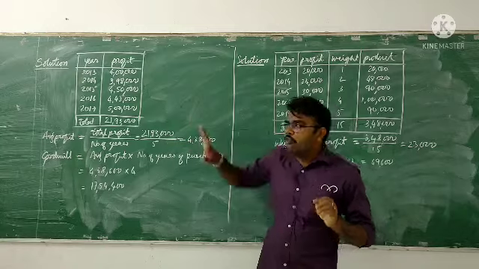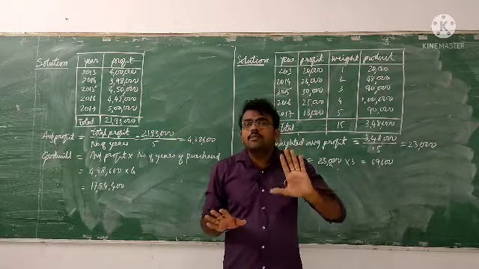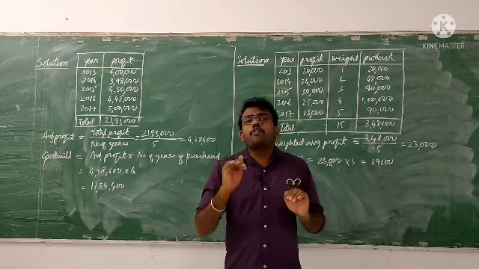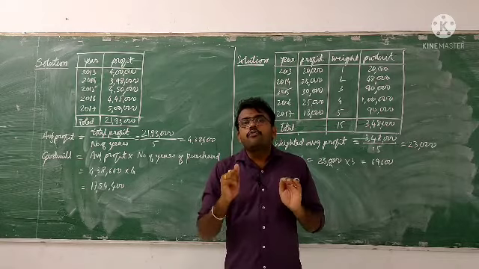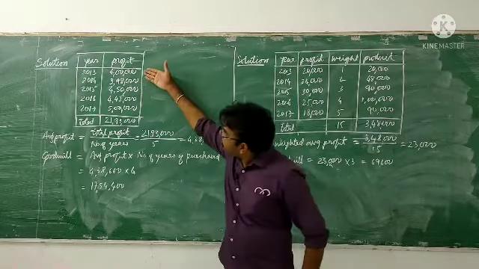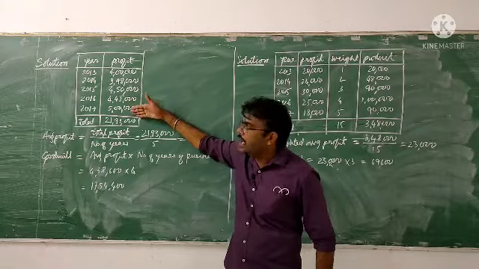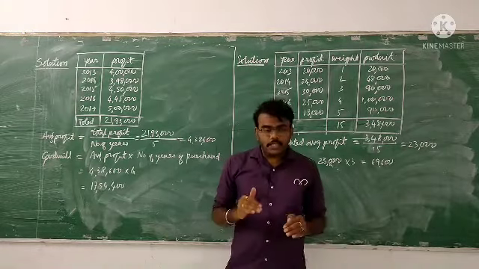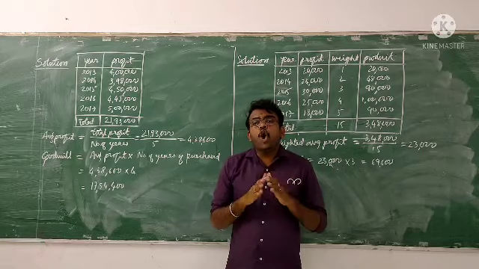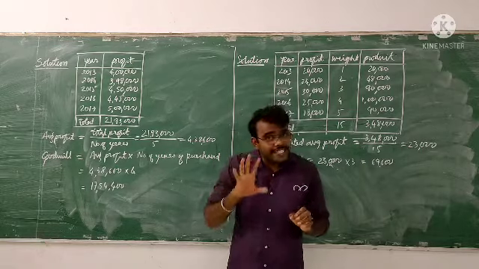In the simple average method, there is an assumption that the profit of the firm will not change. Here we have 4 lakh, 3 lakh 98,000, 4 lakh 50, 4 lakh 45 and 5 lakh. Further, there will not be much change in the profit of the firm. That is an assumption.